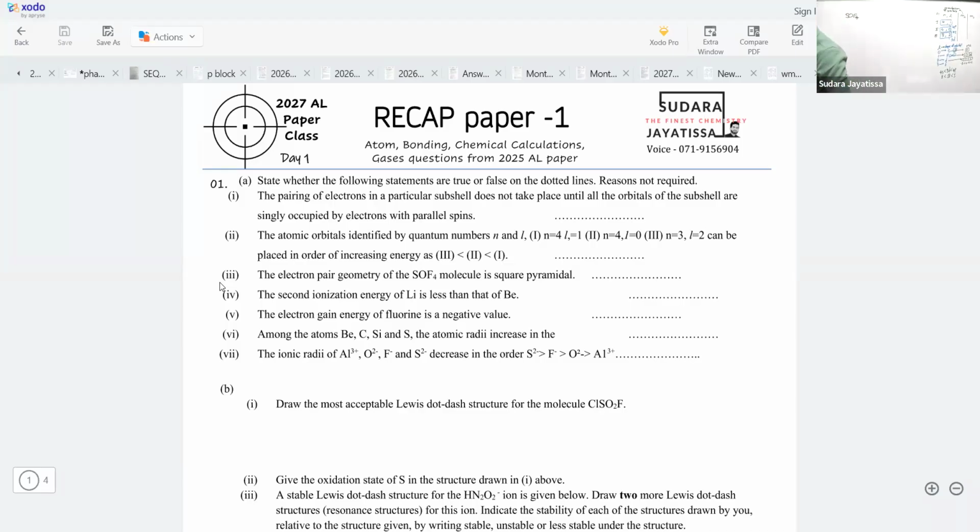They are telling it is square pyramidal. Should we draw anything? Is it correct? Those who say it is correct, with square pyramidal. False. Why?